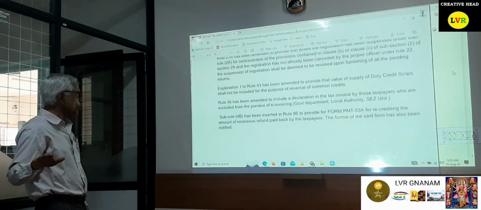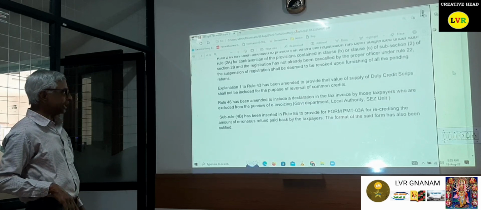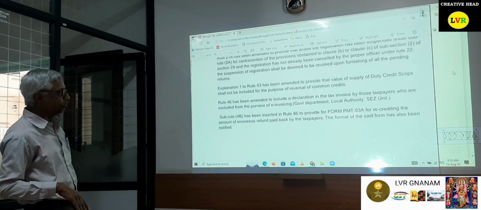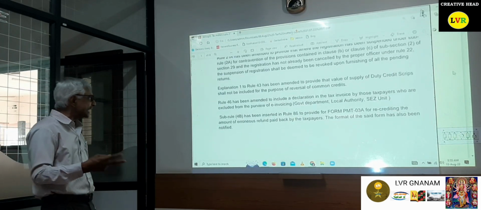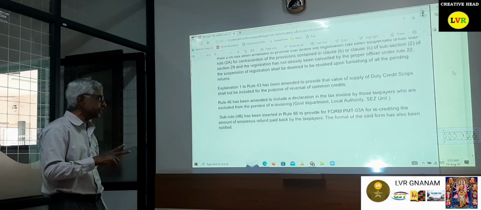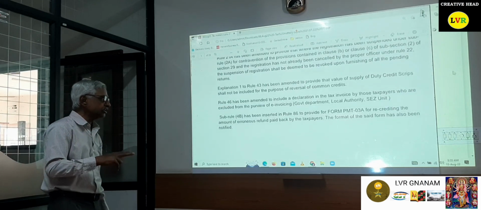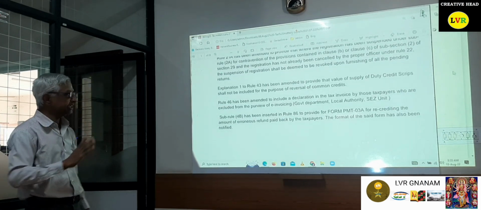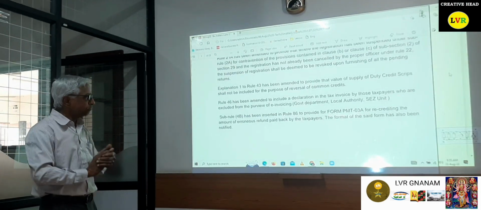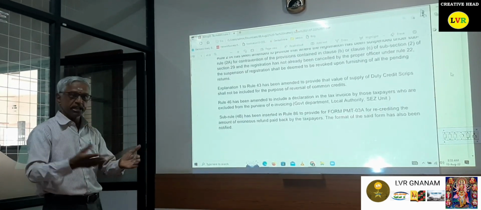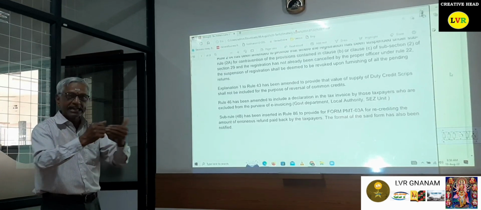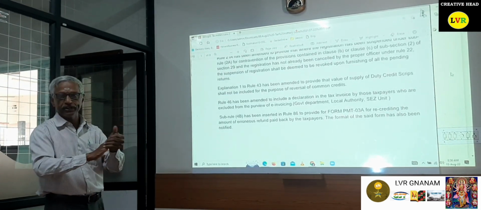Then, sub-rule 4B has been inserted in Rule 86 to provide Form PMT-03A for recrediting the amount of erroneous refund paid back by the taxpayers. That is, Form PMT-03A has been prescribed, in which the proper officer gives the recredit of the erroneous refund.